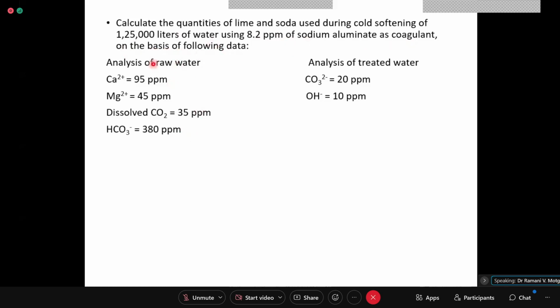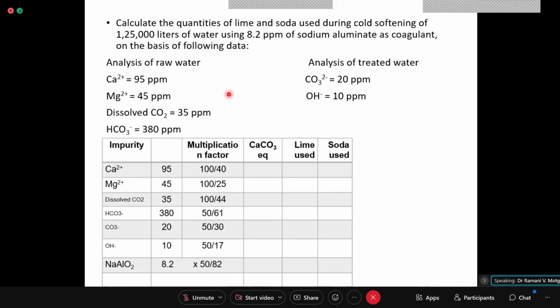The analysis of raw water is given and analysis of treated water is given. Whenever such analysis of treated water is given, you will be asked to calculate the quantity of soda and lime used during the softening. That is, after the softening, this much is the concentration of hydroxide and carbonate. So here the raw water analysis is given in ionic form.